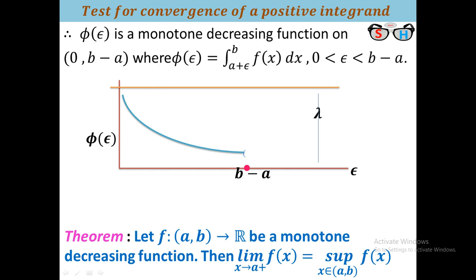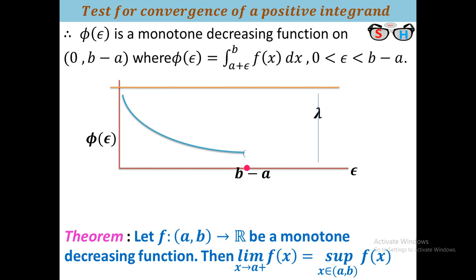Now we have to find the limit of phi of epsilon as epsilon tends to 0. As epsilon tends to 0, the curve approaches that portion. If epsilon tends to 0, the function gradually increases, but it cannot decrease because the function is decreasing.